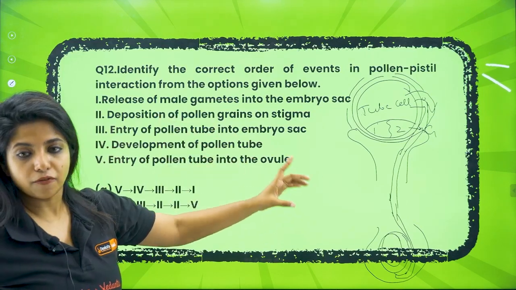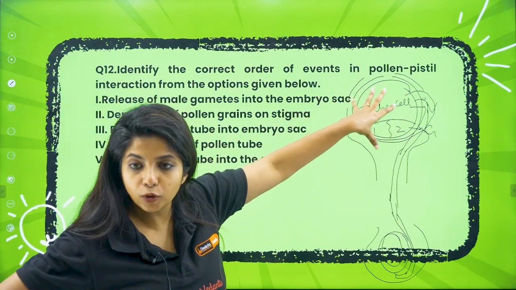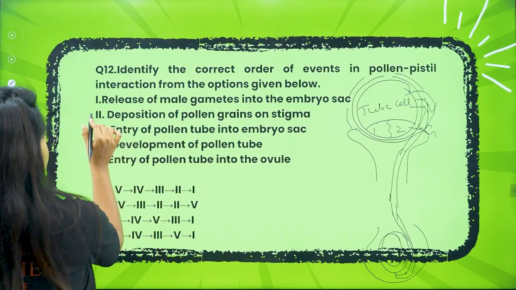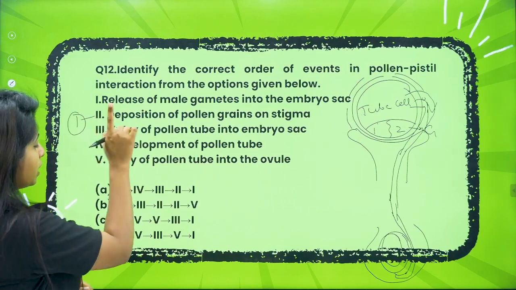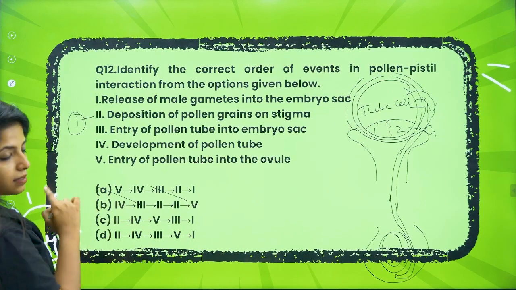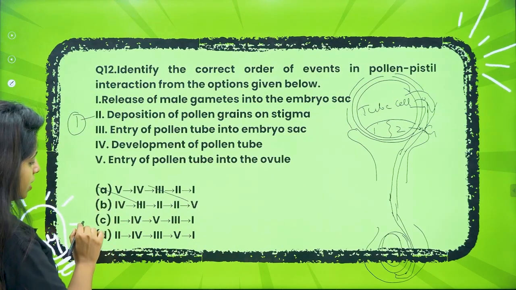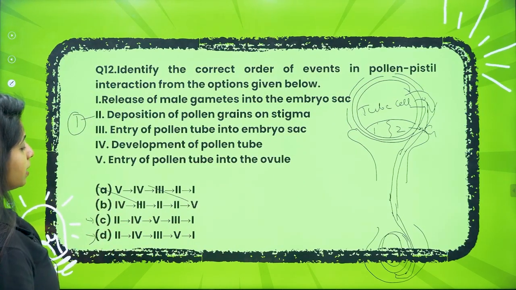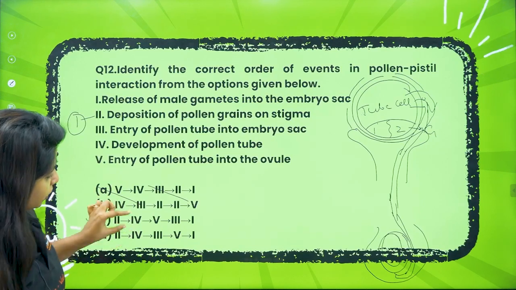So over here, remember, first thing, you have to deposit the pollen grain on the stigma. So this would be the first thing. Second one is the first thing. So you can eliminate these two options, because second one is not the first thing. You have now C and D. Now the next step after this, you can check the options and see.